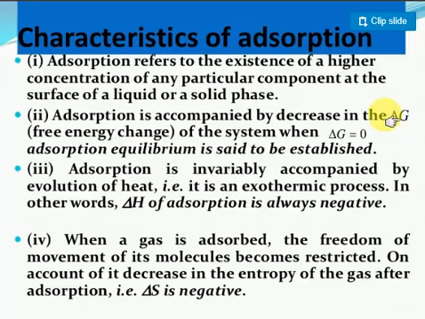Suppose the initial delta G value is negative, adsorption takes place and reaches a delta G value equal to 0. It means that it is an equilibrium position. Equilibrium position means the number of molecules attached to the surface area equals the number of molecules leaving the surface area. Clear? Generally adsorption, whether physical adsorption or chemical adsorption, is an exothermic reaction.